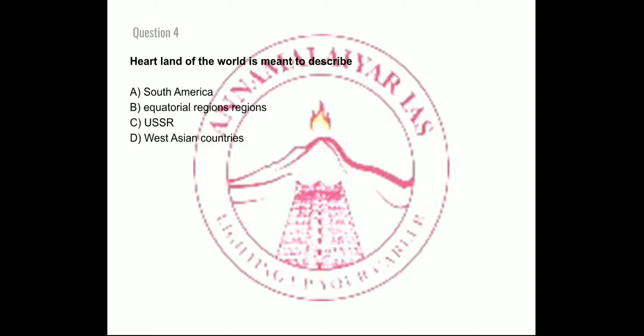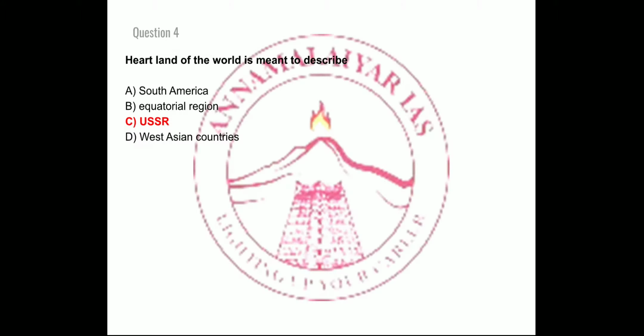Option D, West Asian countries. USSR is known as the heartland of the world. Again, this is a very factual question that can be a potential question for the preliminary examination from world geography. Let's move on to the next one.